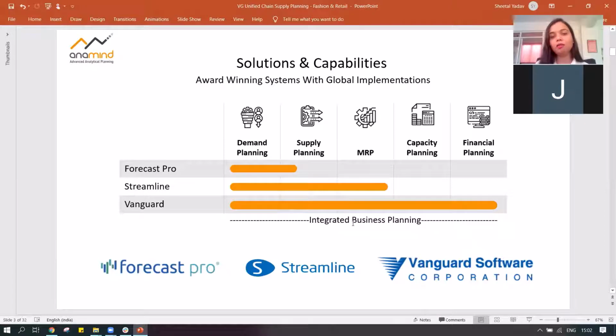That's honestly the beauty of an integrated planning solution: any change we make in any of the segments, maybe in the sales plan, maybe in the budget plan, it's really interesting to see how it translates to either my supply plan or my financial projection, and to look forward in an integrated business planning software.